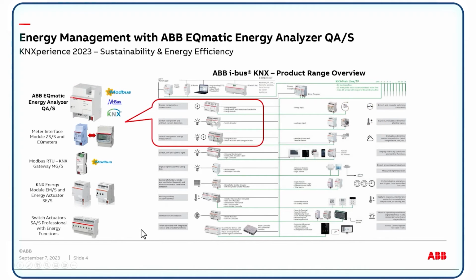On this slide, you can see our ABB i-bus KNX product range overview. We have a wide range of products, starting from system devices like power supplies, IP routers, and also line couplers. Furthermore, switch actuators, dim actuators, DALI gateways, a very powerful solution can be done with our Clima Eco range for HVAC, heating, cooling, including here the connection to the boiler and chiller.